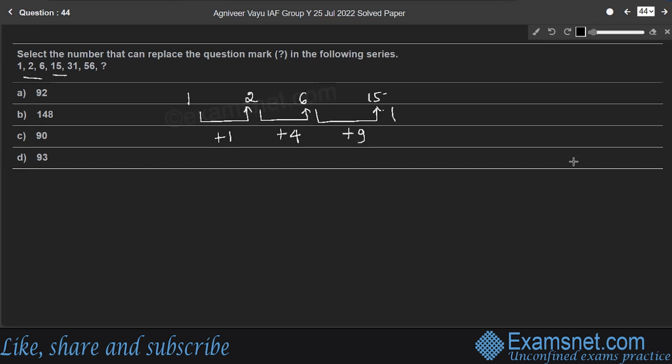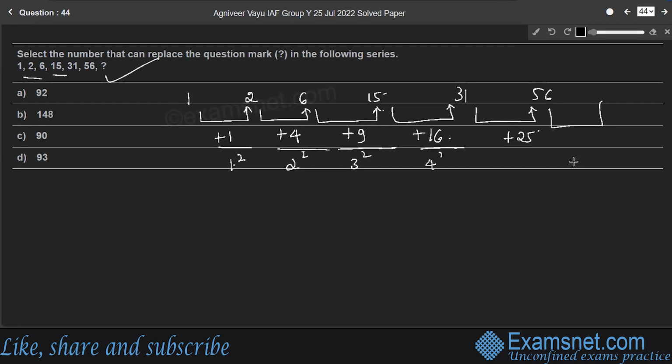Plus 9 gives 15. Therefore, 15 plus a number gives 31. So, that number is 16. And 31 plus a number is 56. So, 31 plus 25 is 56. So, what is the last number? Look at the numbers added here: 1, 4, 9, 16 and 25. 1 is 1 square, 4 is 2 square, 9 is 3 square, 16 is 4 square, 25 is 5 square. Therefore, the next number to be added is 6 square, which is 36. So, 56 plus 36 is equal to 92. Therefore, the last number is 92, option A.